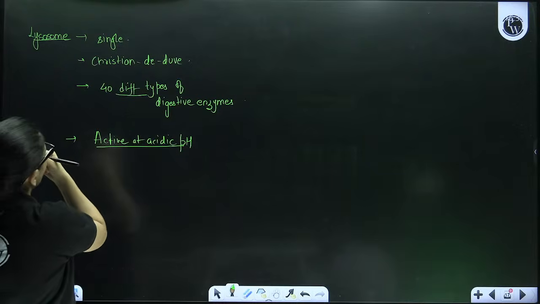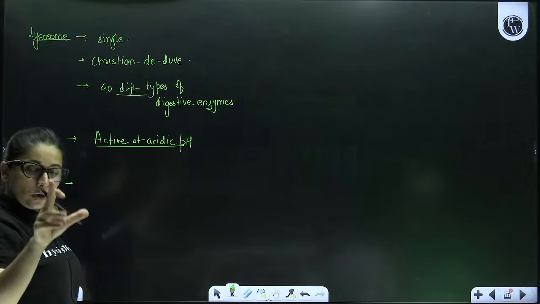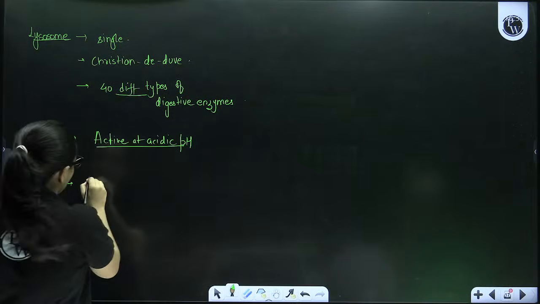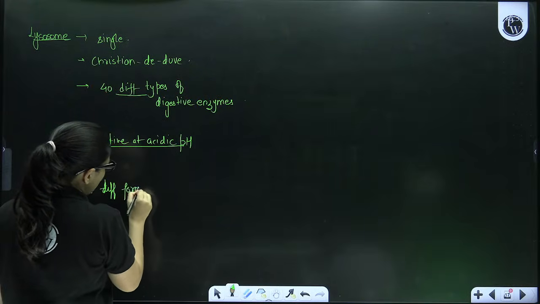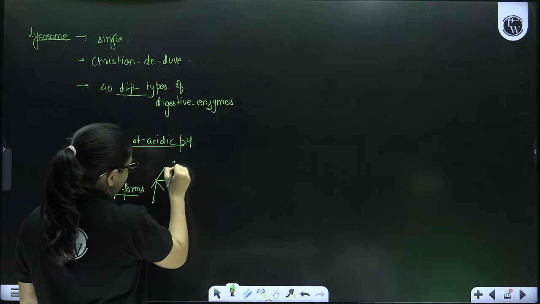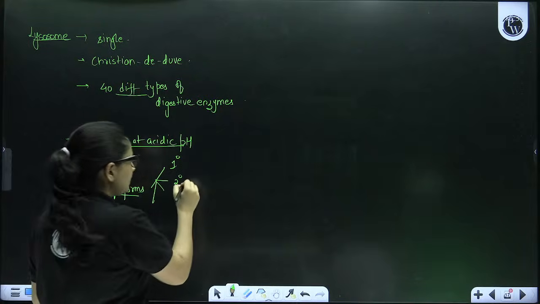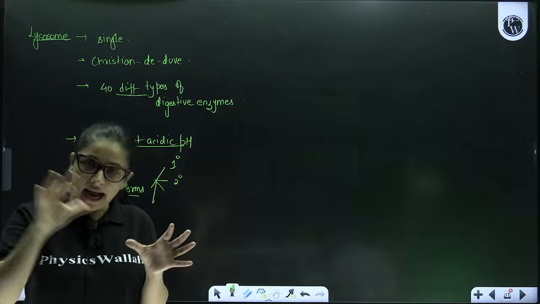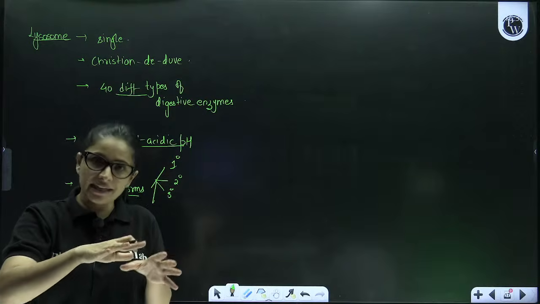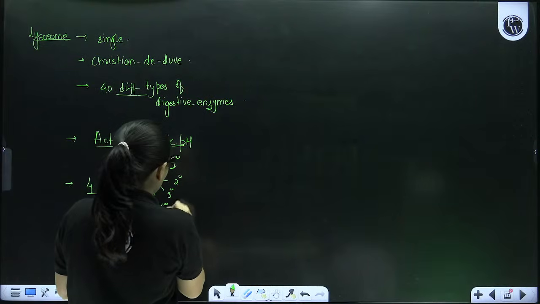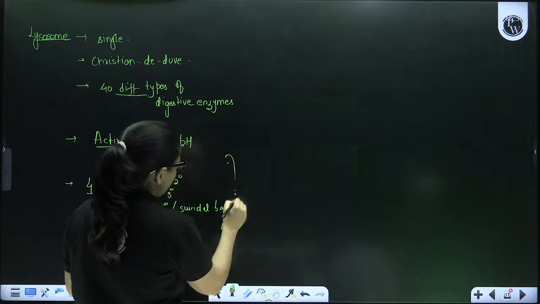Next, now, these lysosomes, when they do their function, when they do their job, always remember lysosomes can be of 4 different forms. 4 different forms of lysosomes are available: primary lysosome that directly comes from the packaging of Golgi, secondary lysosome, primary lysosome along with the macrophage, then tertiary lysosome, a lysosome that contains undigested food, and then the quaternary, which is also called as suicidal bag. So these are the few important information which you have to remember.